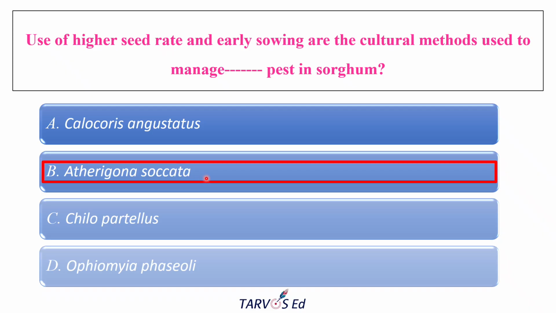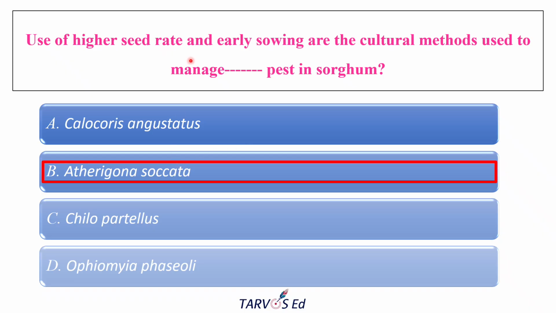It is the most important early season pest of sorghum in India. The adult of this pest usually lays the eggs on the seedlings. Okay. And after 3 to 4 days, what happens? The maggots come out of the egg and cut the growing point of the sorghum, causing dead heart in sorghum.